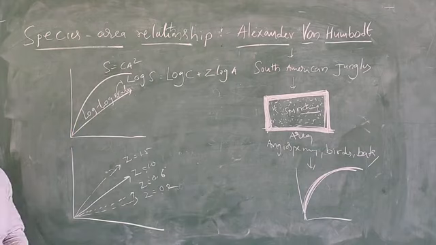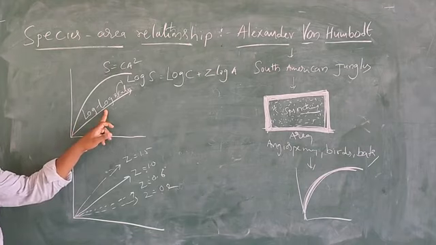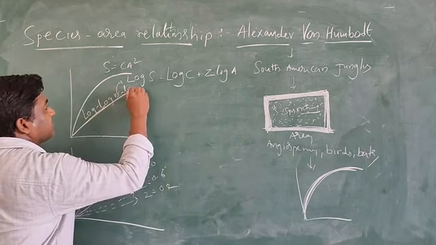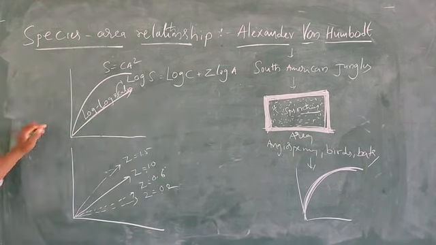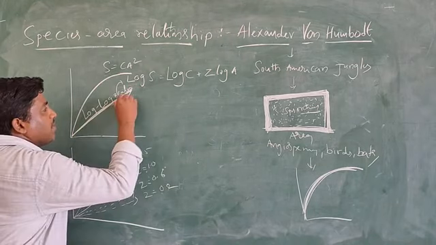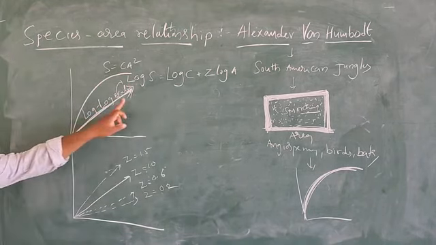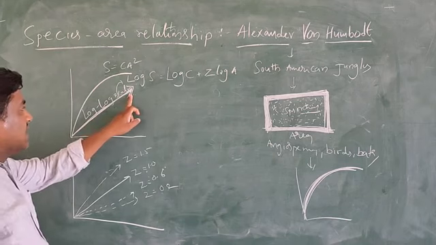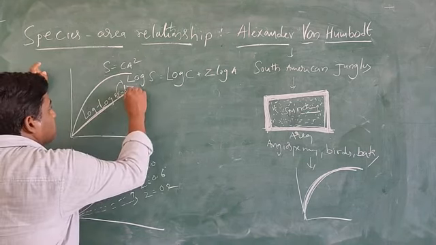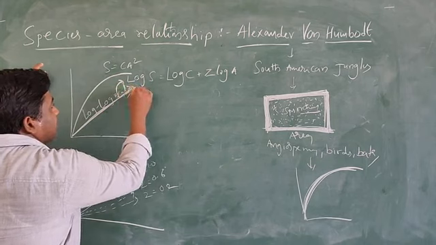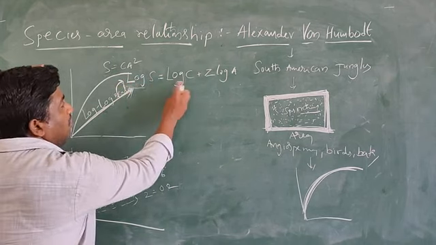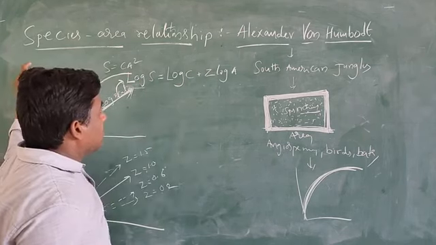See the species area relationship on the logarithmic scale, it shows a straight line. So on the logarithmic scale, the species area relationship shows a straight line. Here, what is the equation? Log S is equal to log C plus Z log A.